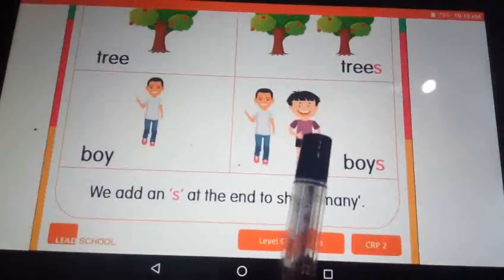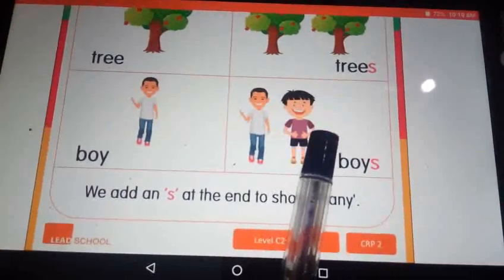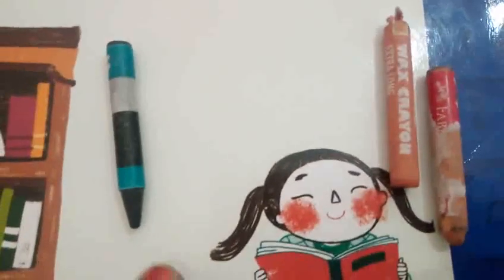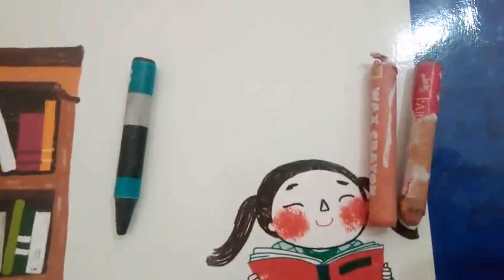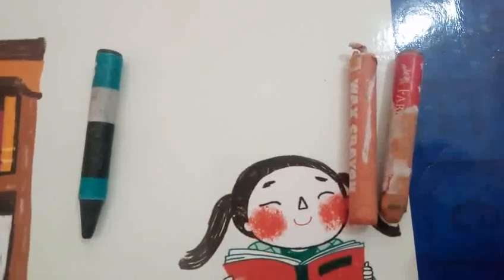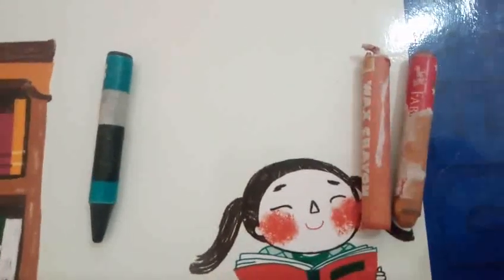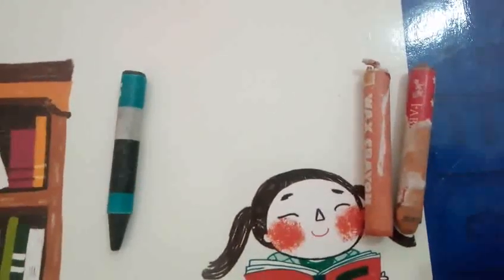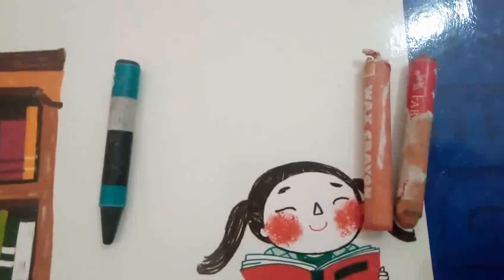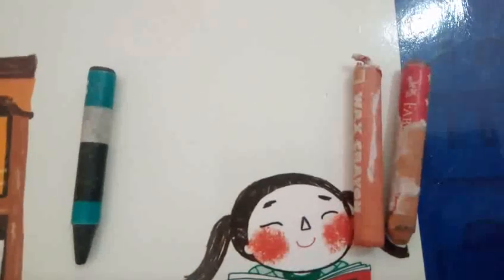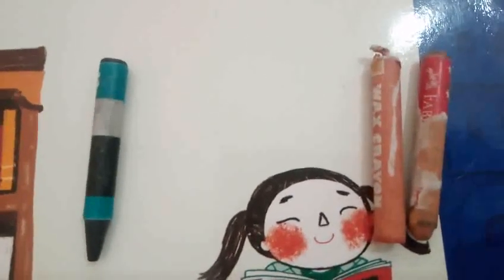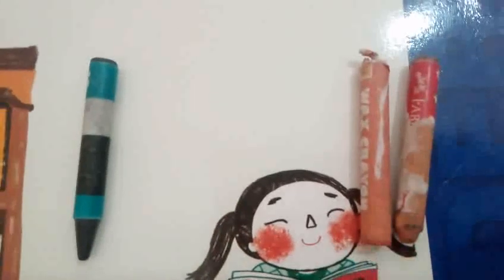Onnuku mela irukkiradha many. Many means more than one. See this, my dear children. One crayon, many crayons. See this? One crayon, many crayons. So from your home, you have to see examples like this. You have a ruler, pencil, eraser, sketch pens like that, color crayons, right? So you have to take that. You have to do this activity in your home. Just differentiate between one and many.